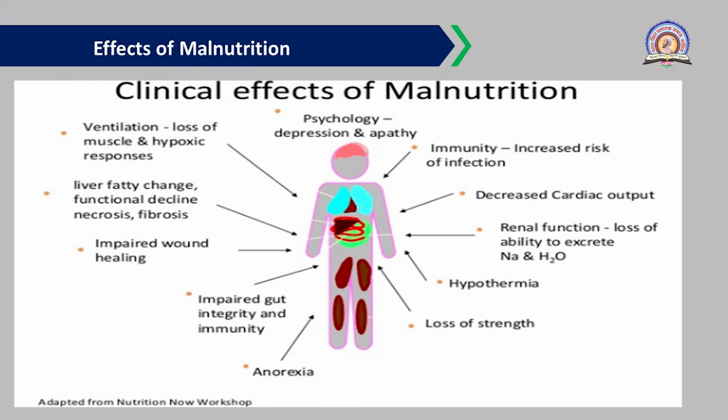Then hypothermia, as we have already discussed, belongs to the T3 and T4 function, that is, the thyroid gland function. And in this hypothermia condition, one can feel cold during summer also. Loss of strength, that is muscle weakness, is there, that is, one cannot stand for a long time. Then anorexia and loss of appetite.